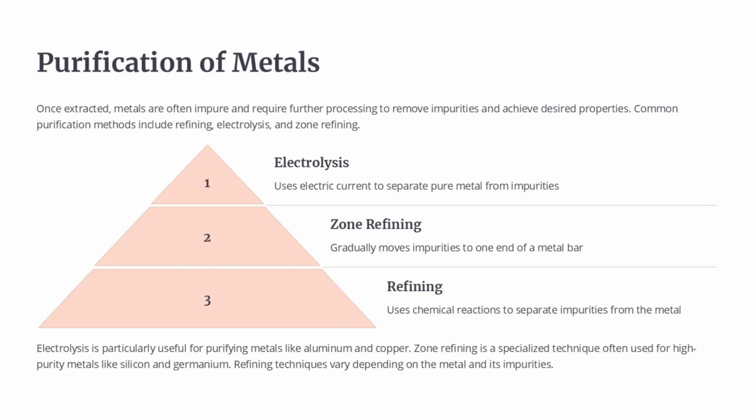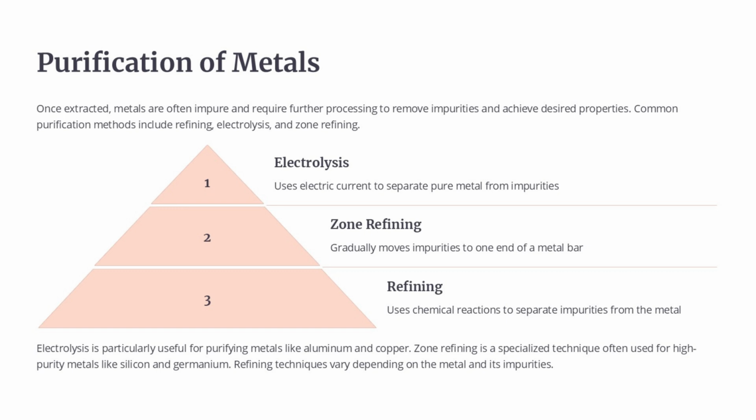Metals often need further processing after extraction to remove impurities and achieve desired properties. Common purification methods include electrolysis, zone refining, and refining. Electrolysis uses electric current to separate pure metal from impurities. Zone refining gradually moves impurities to one end of a metal bar. Refining uses chemical reactions to separate impurities from the metal.